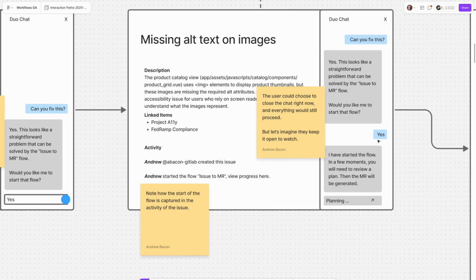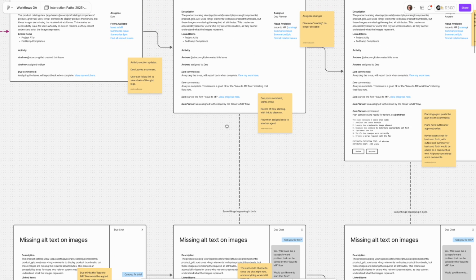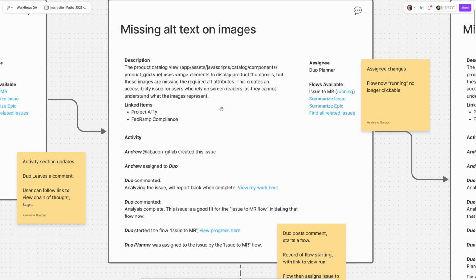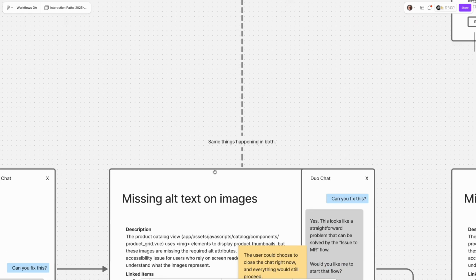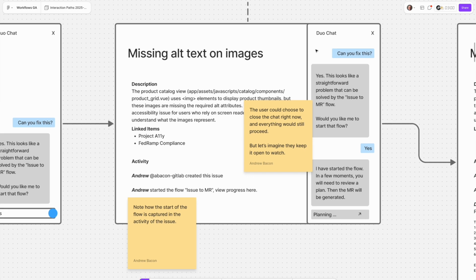And here the user, I, say yes, right? And then it gives you immediate feedback. Great, I started the flow, and it's going to make a plan. And there's even a little click here that you could open up to see the full details of what's going on. But that's what this dotted line's about, just like we did here when we were following everything in the activity section underneath the description, all that is still happening here, right? So even if my eyeballs are focused on the chat, scroll down in this other view, and you will see these other things happening.